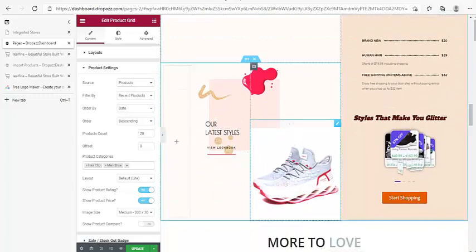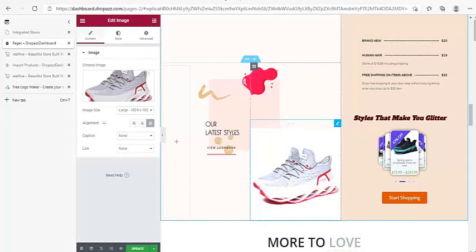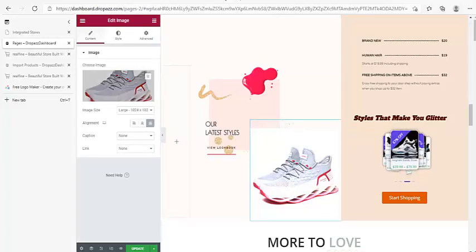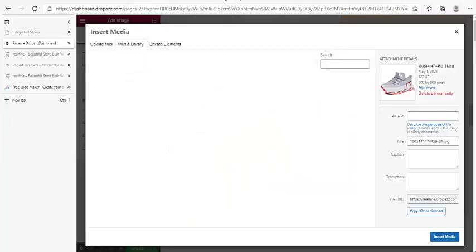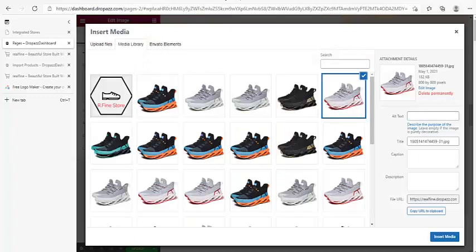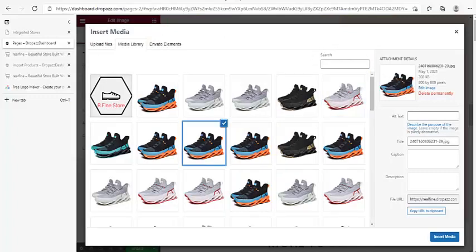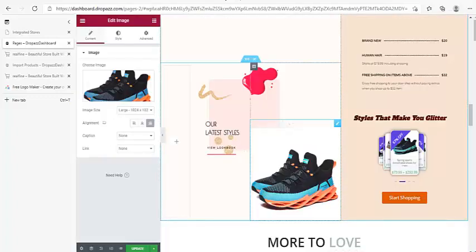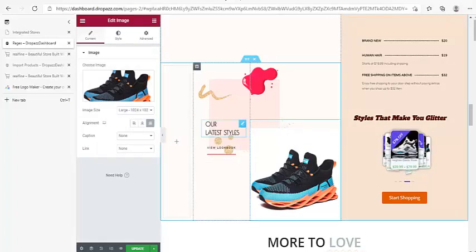Now at this other part, you will be showing a woman with hair, right? Just click on it, exactly the same way, and then by the side you will see choose image. Select any image of your choice, removing the one that is there already, and it's going to replace it with the exact product you are selling.